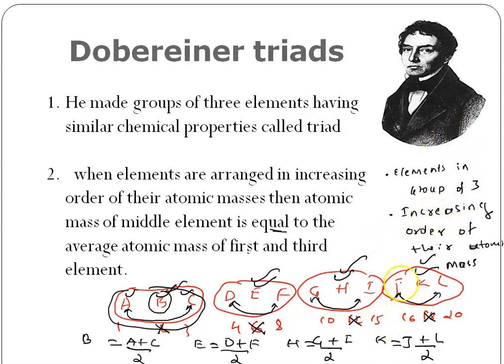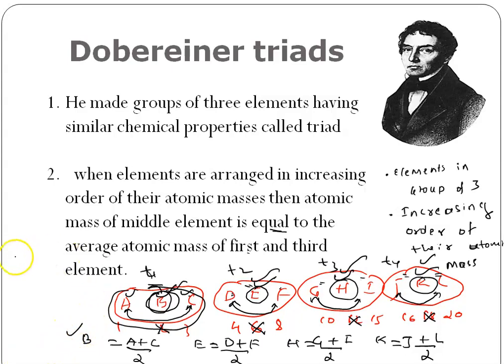So what happens here in the triads, this is triad 1, this is triad 2, triad 3, and triad 4. In every triad, the atomic mass of the middle element is exactly equal to the average atomic mass of the first and last elements. Understood this? This is what Döbereiner said.